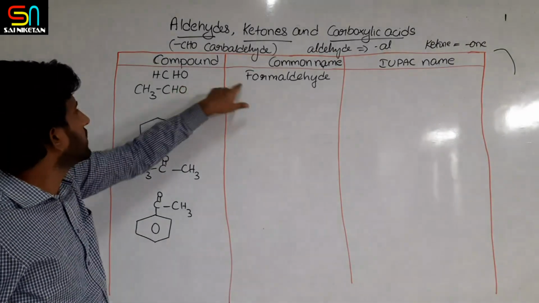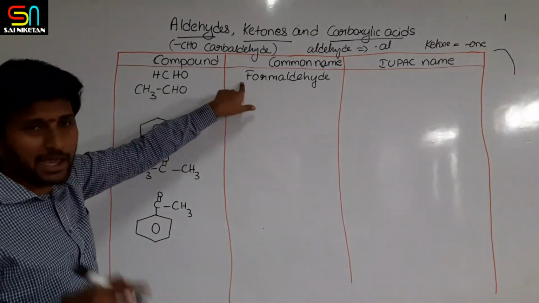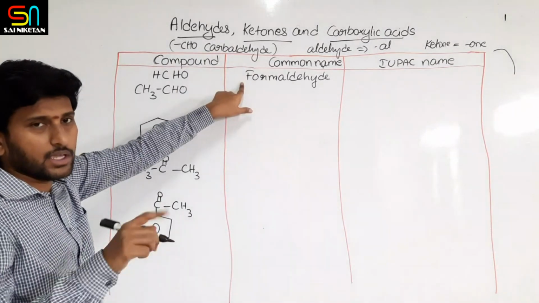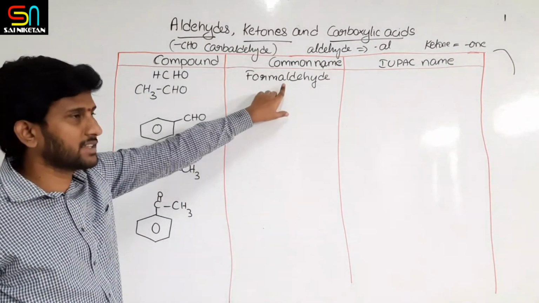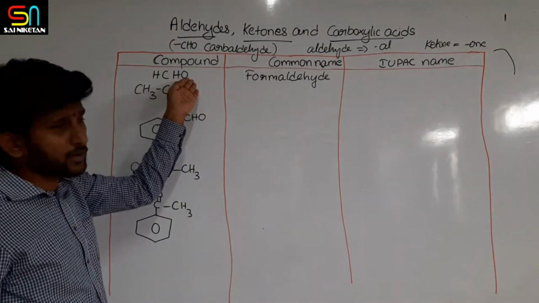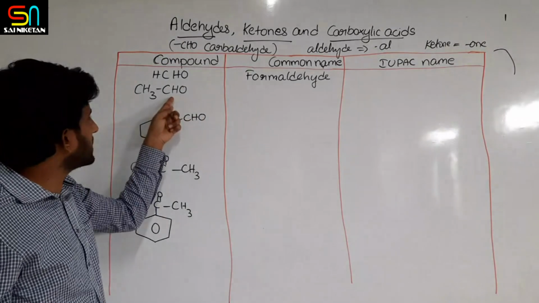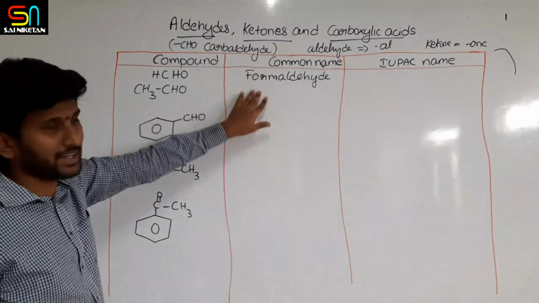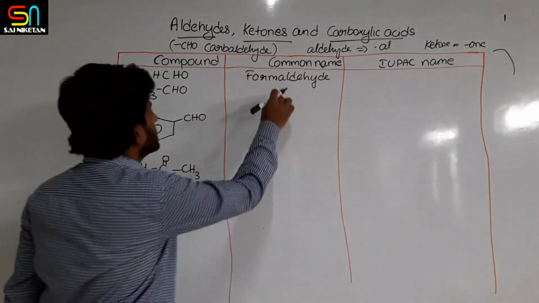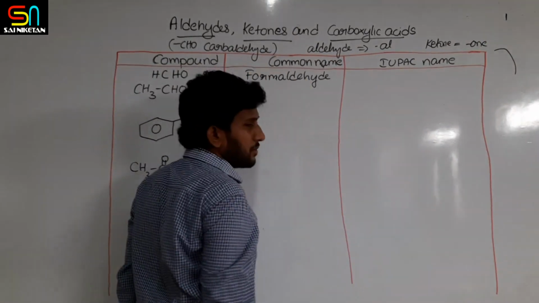So it is formaldehyde. In common names, from the acid source, ic acid is replaced with aldehyde. For example, from formic acid, the aldehyde is formaldehyde. From acetic acid, the aldehyde is acetaldehyde. It is like that in the common name. And what will be the IUPAC name of this compound?